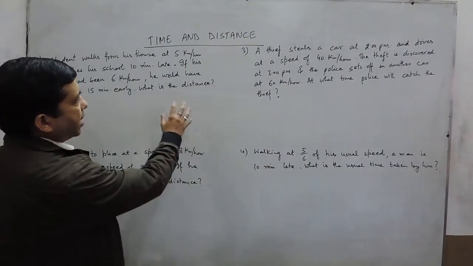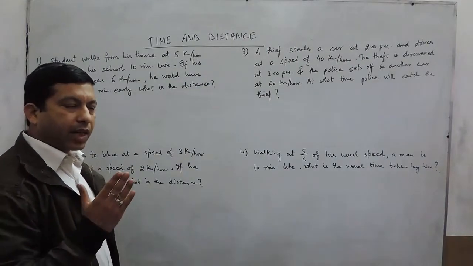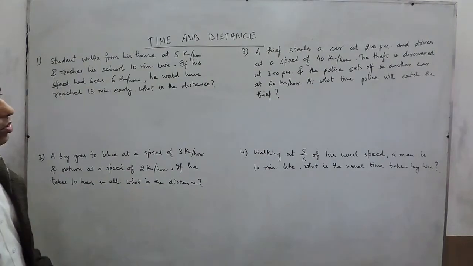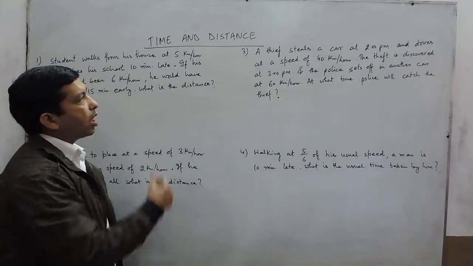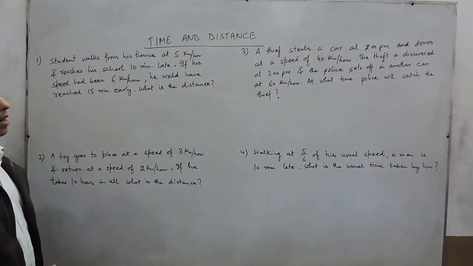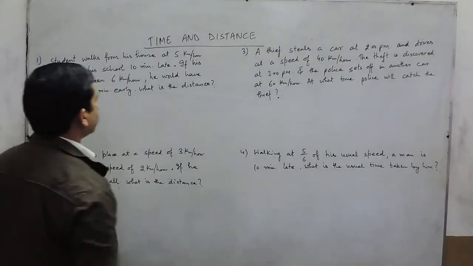Hello everyone. As we already discussed the question of time and distance, as far as average speed is concerned, relative speed, we know the questions on time and distance, trains and boats and stream. Today we are discussing the general questions on time and distance. These are the four different questions which they may ask.